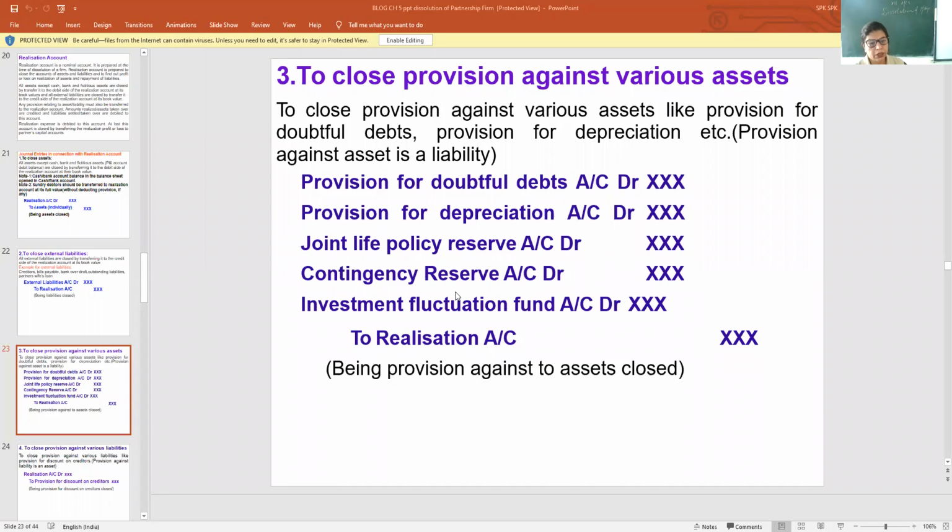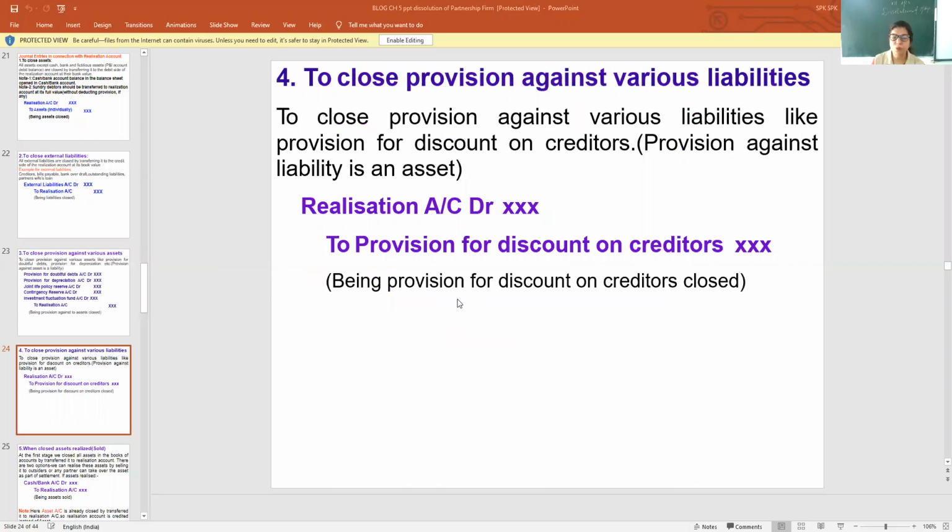Maybe in the question, all are not there. See, in a few questions, only one or two are given. You have to transfer those which are given. Okay? Then next, to close provisions against various liabilities, see, my dear children, if we make a provision against assets, the firm can make a provision against liabilities also. Just reverse. This is known as PDC, provision for discount on creditors.